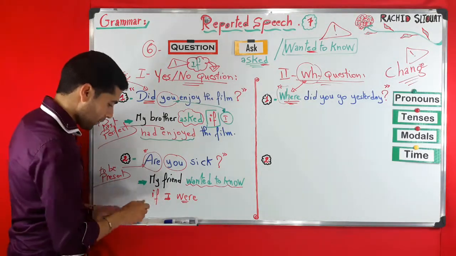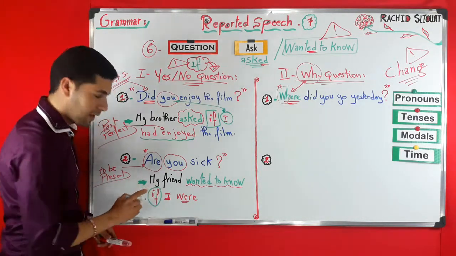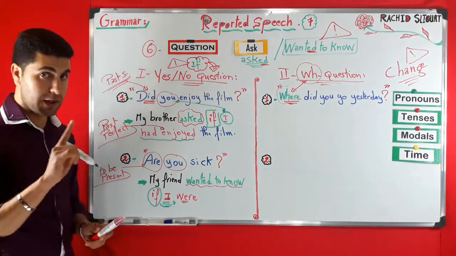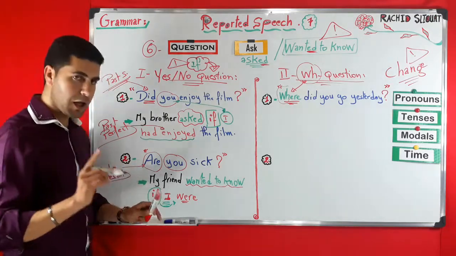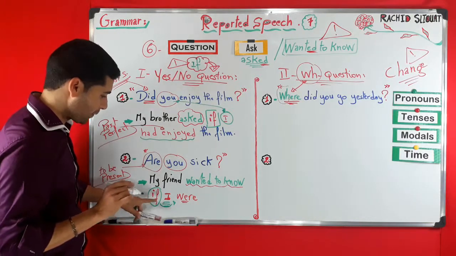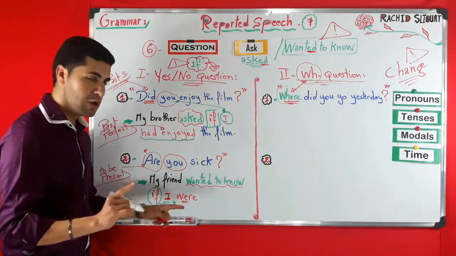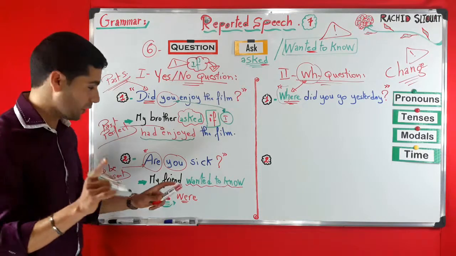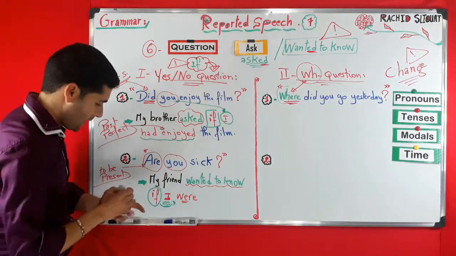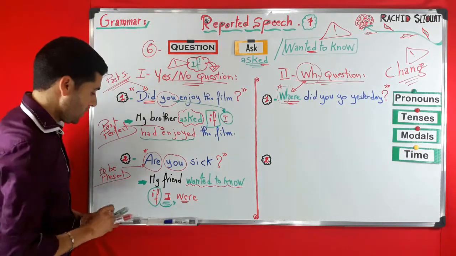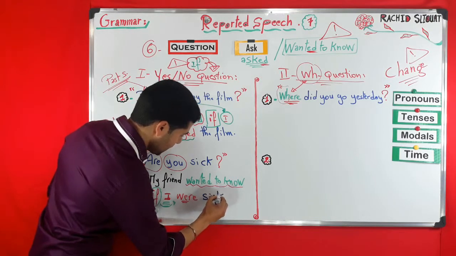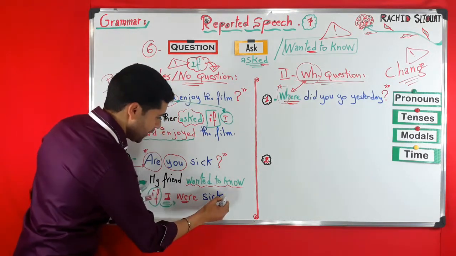So when we have if, it's better to say I were, not I was. So if I were, not if I was. So remember this. When we have if, I were, not I was. So this is very essential. That's why I gave this specific example. Alright, now if I were sick. If I were sick, full stop.